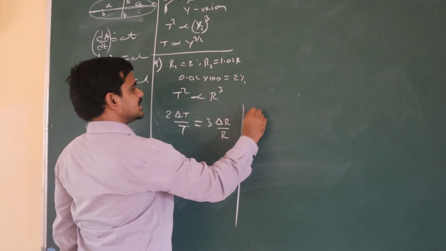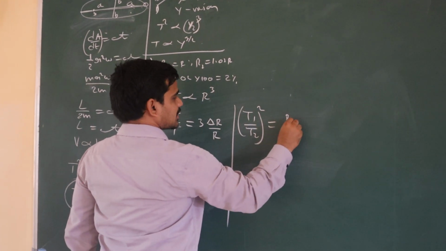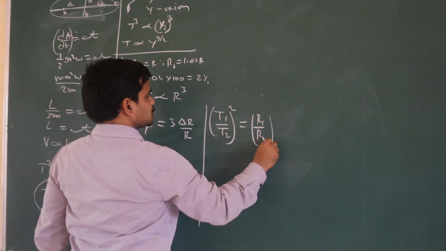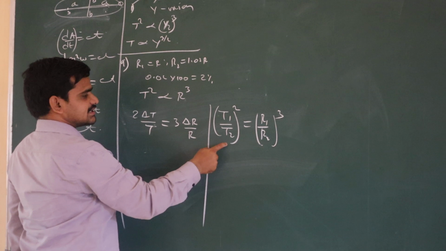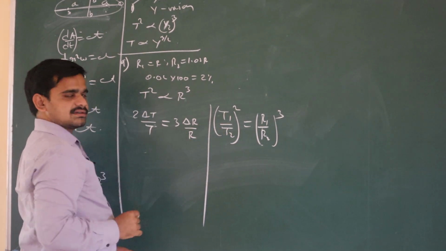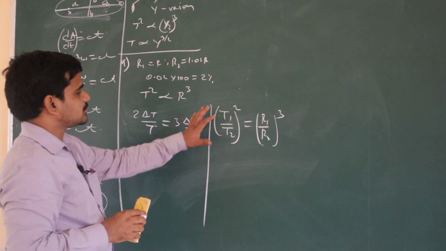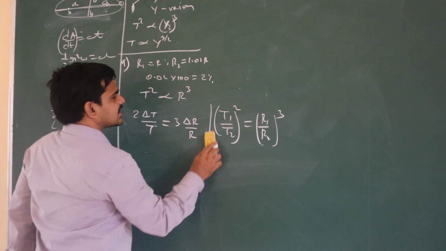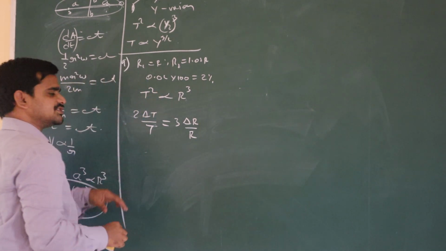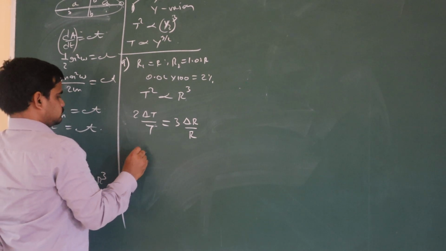T1 by T2 whole squared is equal to R1 by R2 whole cubed, with R1 as R, R2 as this, T1 as T, and T2 like this. This is the basic method. If the percentage given is more than 5%, then we have to use this method. If it is less, you can write like this and easily do it. This is the best method we can follow, right?